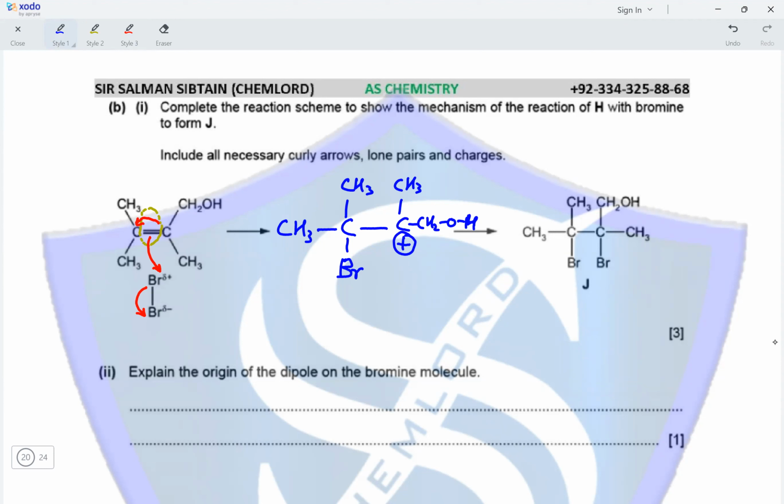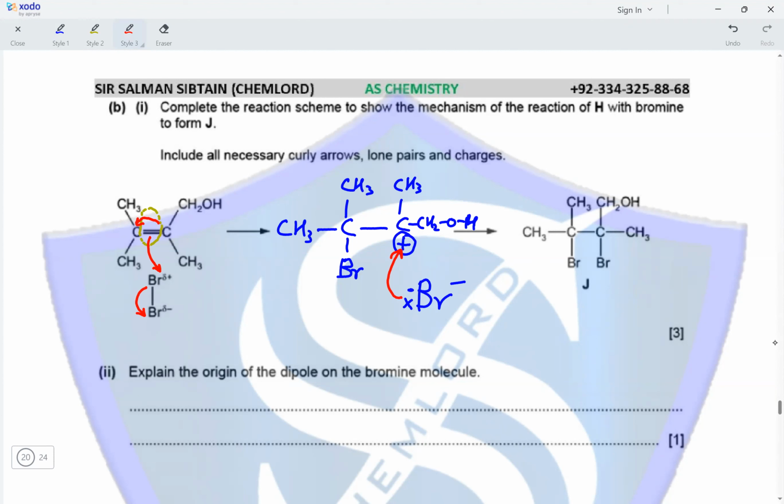So this is the carbocation that would form, and also the Br negative ion that would form due to the heterolytic fission of the bromine molecule. The lone pair of electrons on the Br negative ion will be attracted towards the positively charged carbocation. This Br negative ion will be added onto the carbocation, producing a compound with two bromine atoms present on two adjacent carbon atoms, between which there was a double bond present before the reaction mechanism took place.